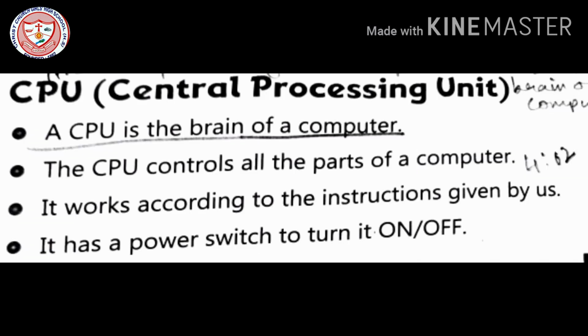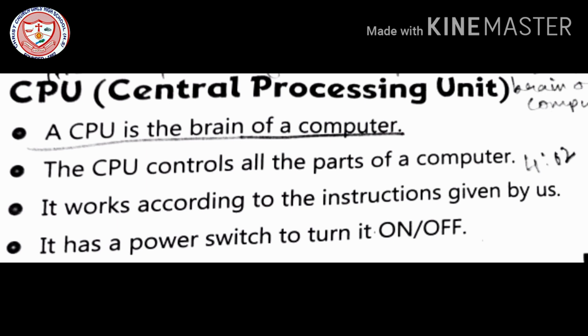See over here, the very first point is a CPU is the brain of a computer. Got it clear? The CPU controls all the parts of a computer.